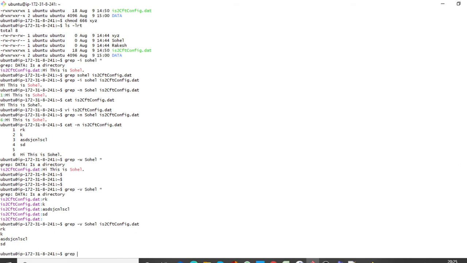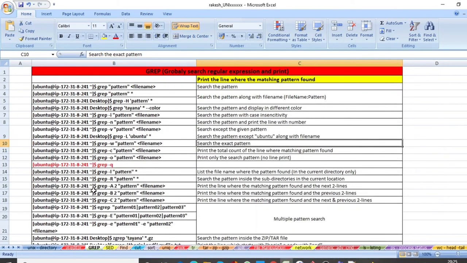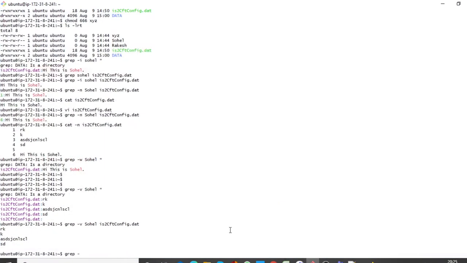The command is grep -A, then after that the pattern, and how many lines you want to print. Here it is 2, you can take anything. Suppose I am taking 3. Which pattern am I going to search? rk. What is the file name?